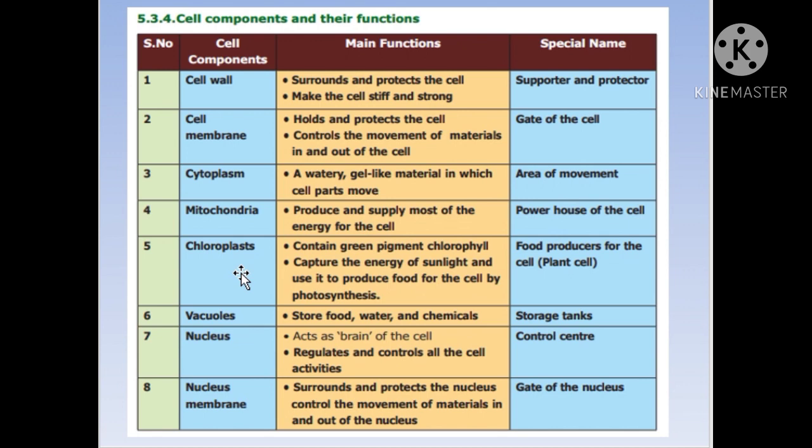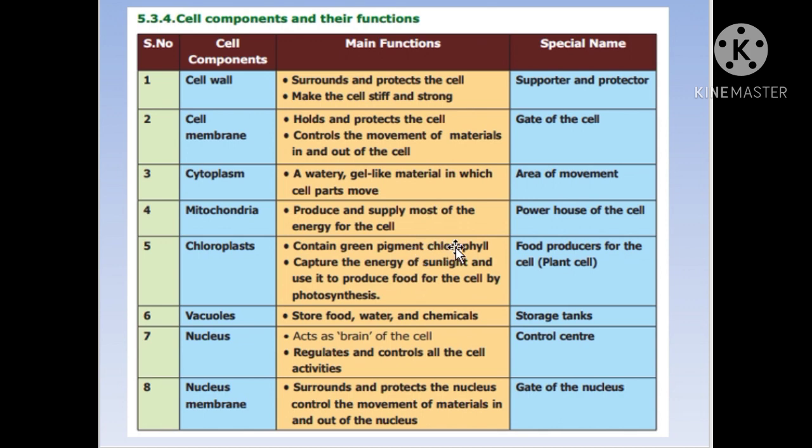And the fifth important component is the chloroplast, and here it is called by a special name, food producer for the cell, especially what cell? Plant cell. So chloroplasts are present only in the plant cell, and the chloroplast contains a green color pigment called chlorophyll. It is present in the leaf. And what is the main important function of the green color pigment called chlorophyll?